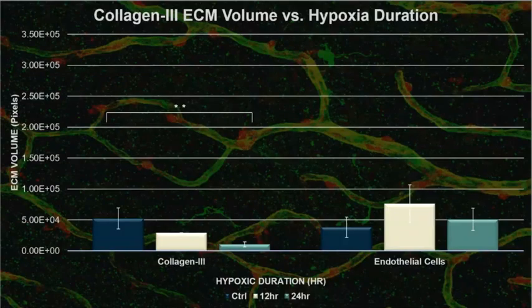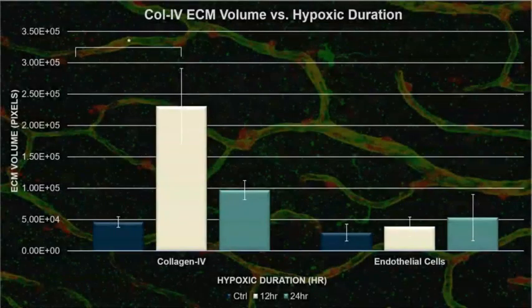And so I quantified all this into my graphs, and here's my collagen-III graph. I ran a two-tailed t-test for significance amongst all my categories and graphs, and I found a statistically significant difference between the control for the collagen-III and the 24-hour period in the collagen-III. From this data, it suggested that cells are unable to continue production of collagen-III in response to their hypoxic environment, and thus we see that decrease over time.